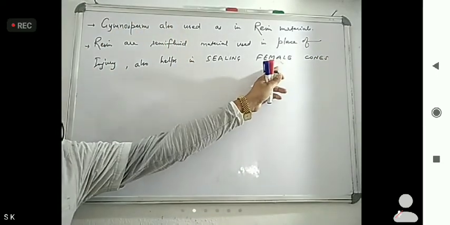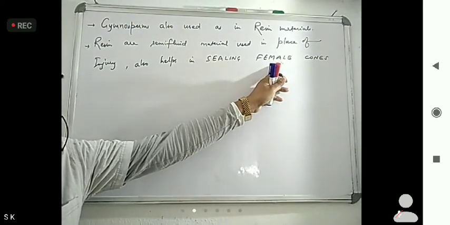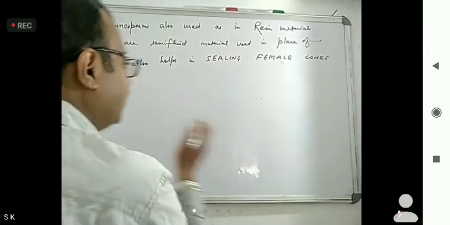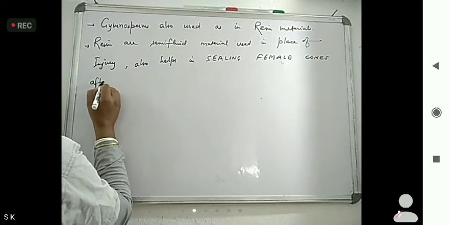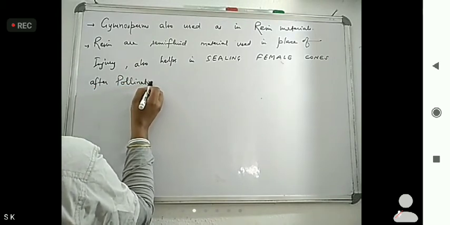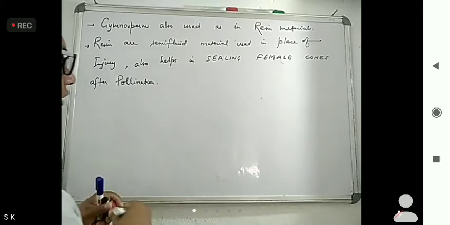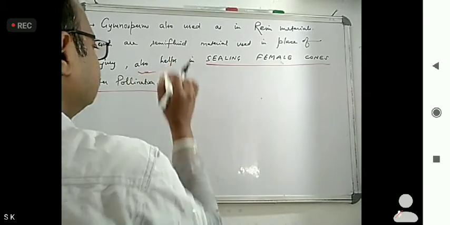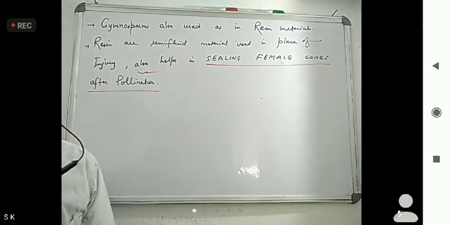If any damage occurs, it helps in sealing female cones after pollination. This you have to remember.